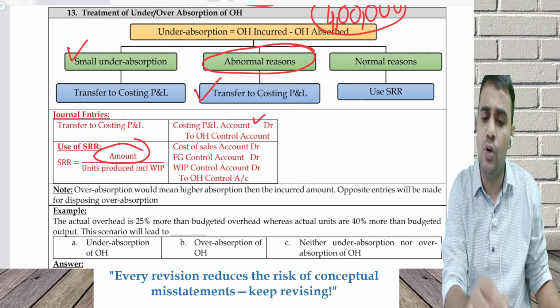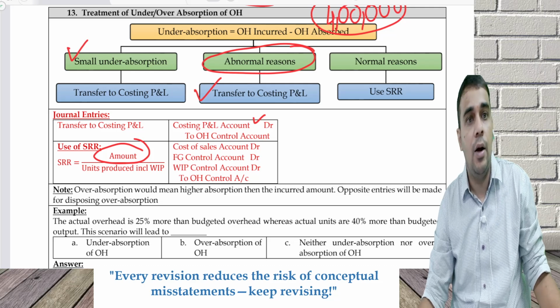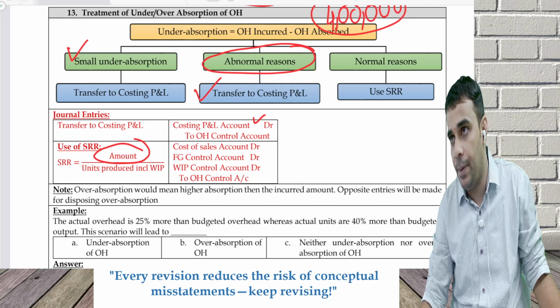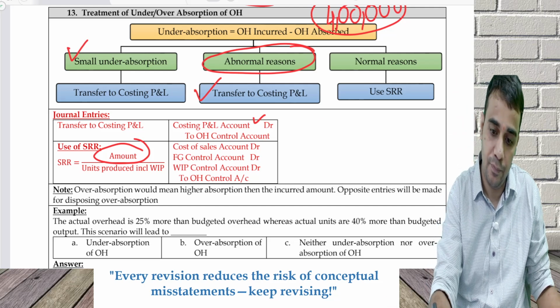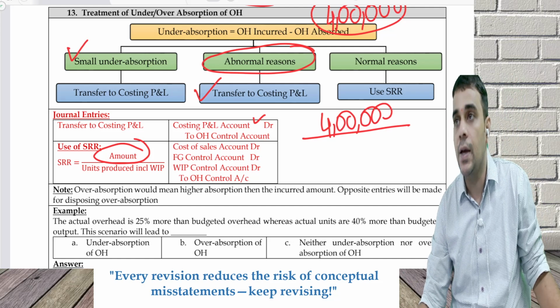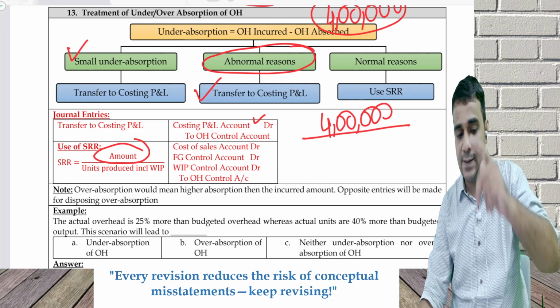Whatever is the amount of normal under absorption, not the abnormal one, you first calculate, which is 4 lakh. Divide this by units produced including work in progress. How including work in progress happens, let's understand this.